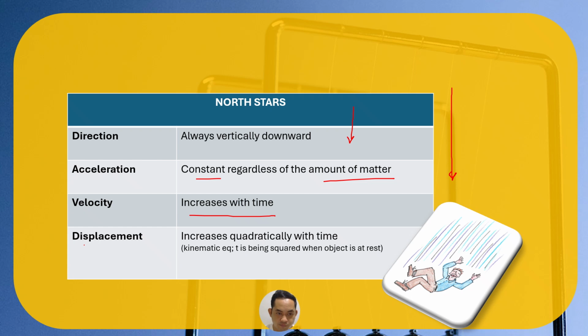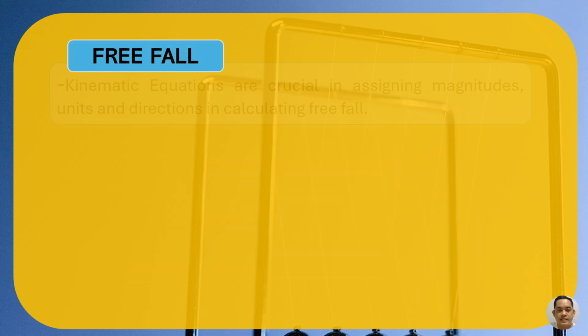Displacement is a vector, so therefore it has direction. That's why your answer in finding the height, because we can have it as a height or the distance from top to bottom, you will arrive at negative displacement, or negative meters as the unit of displacement. Okay, and it increases quadratically with time. If you could notice, time in the kinematic equation is being squared. We have t squared when the object is at rest. That's free fall.